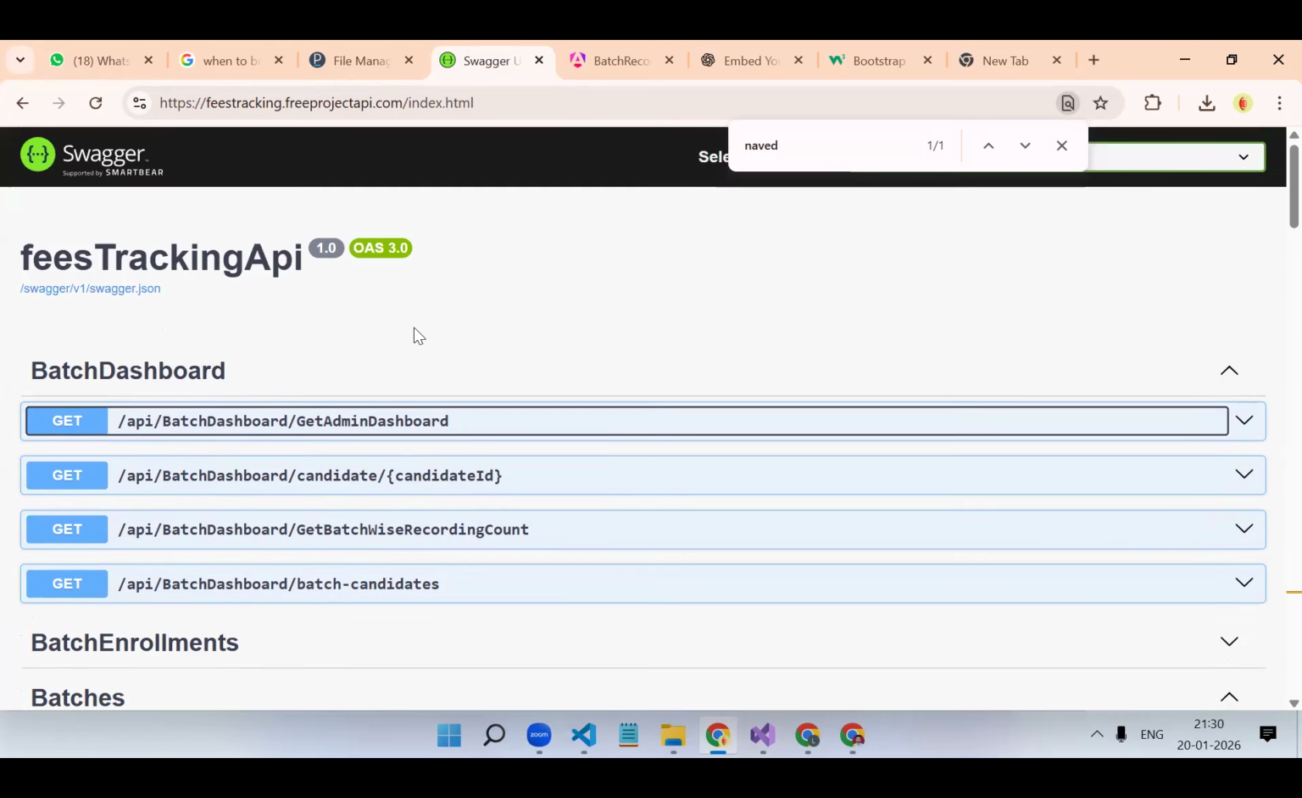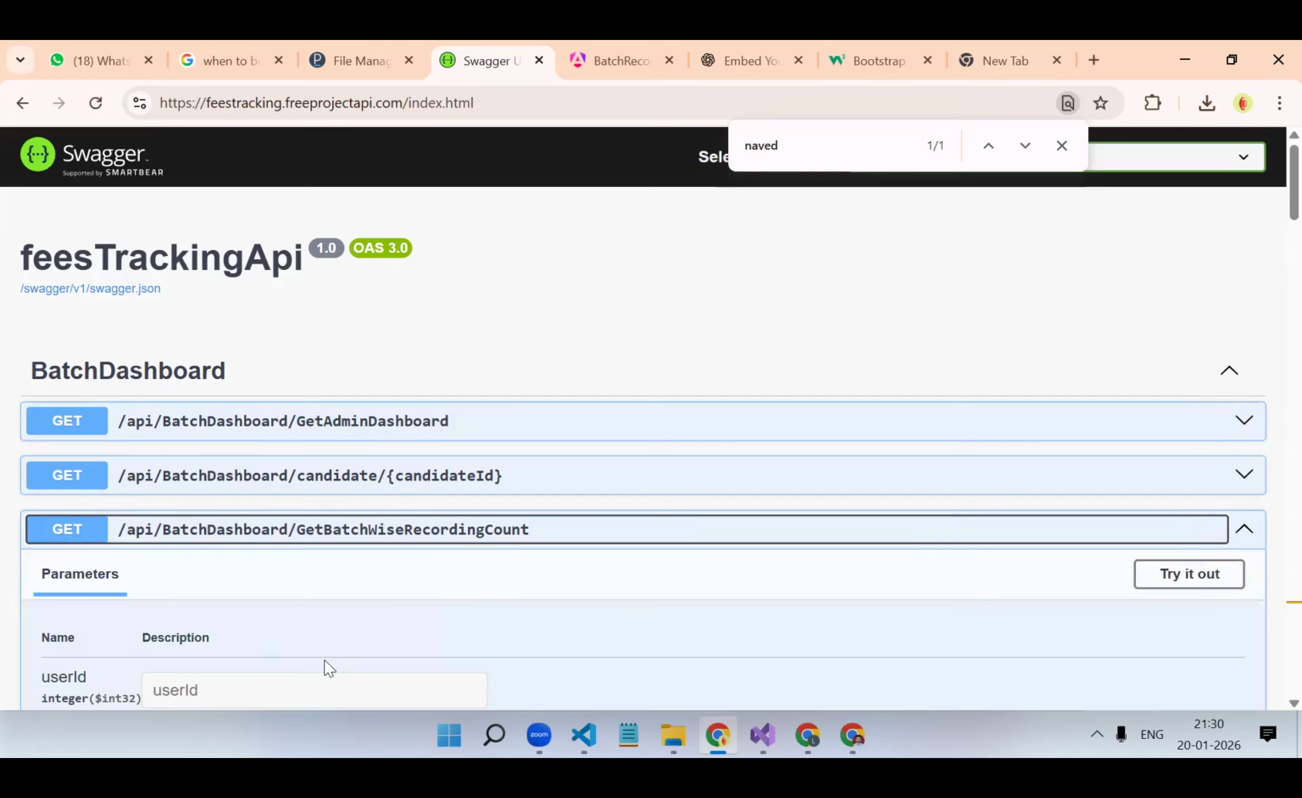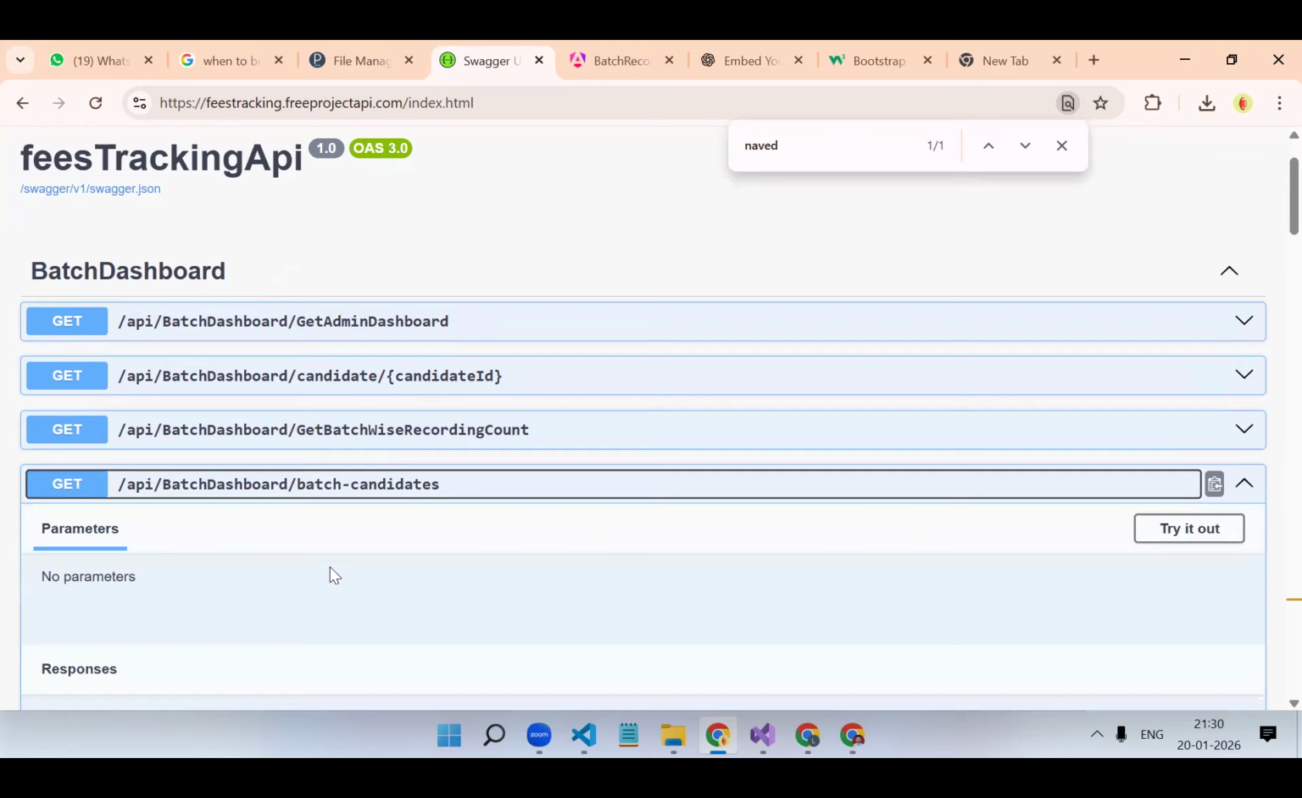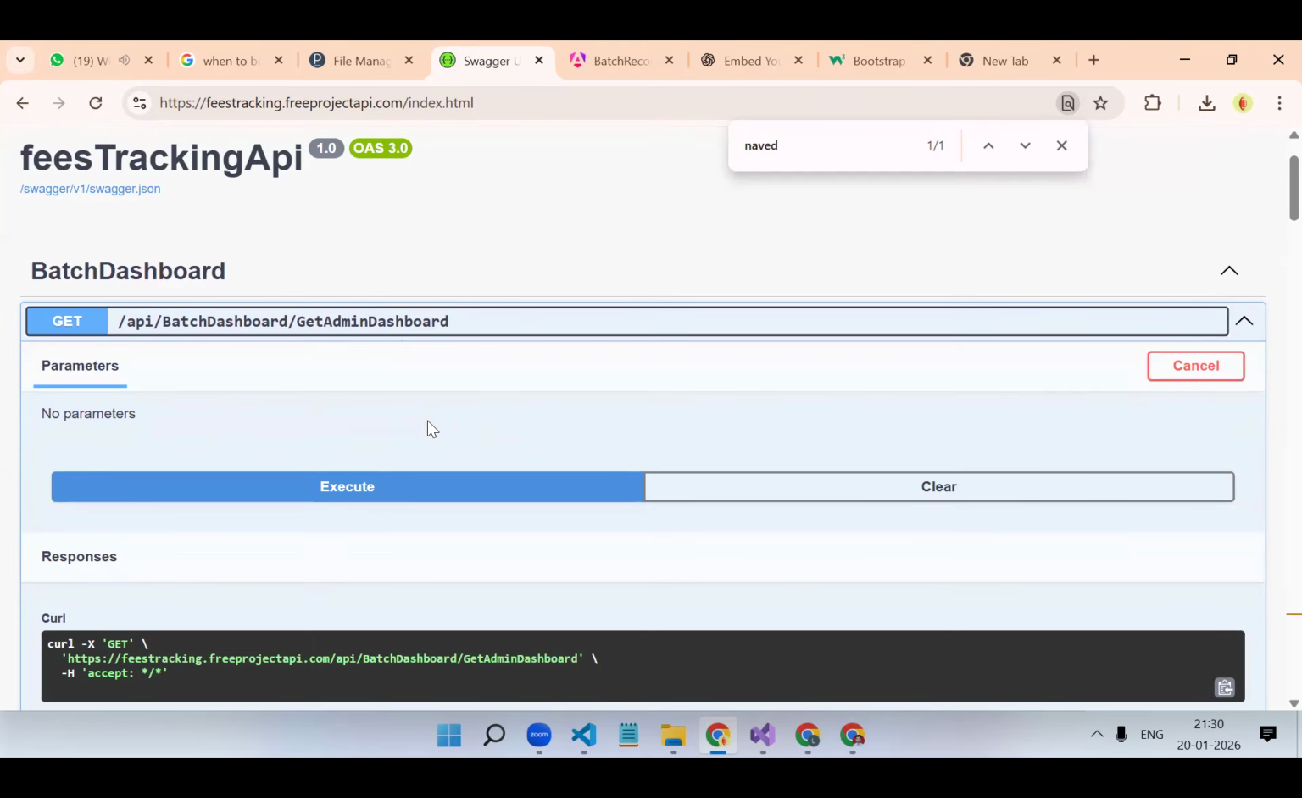Then it's just a simple GET API and whatever data you get, you need to bind it. Here you have an array, multiple records will be there. And here again, multiple records. Only here you will get a single record, the total count. Okay, so like that you can do.